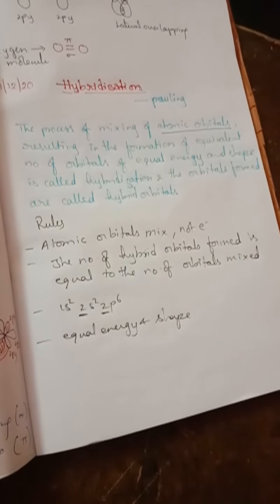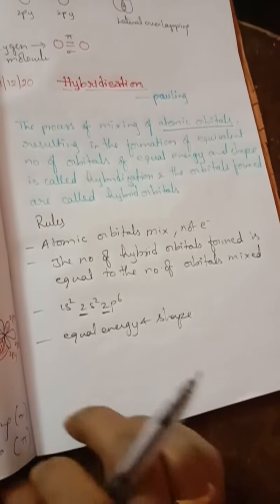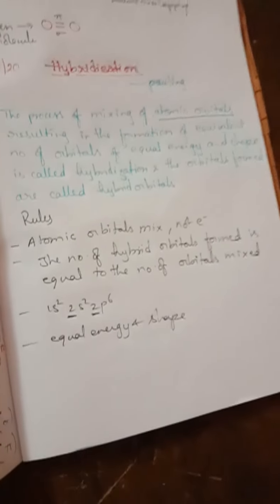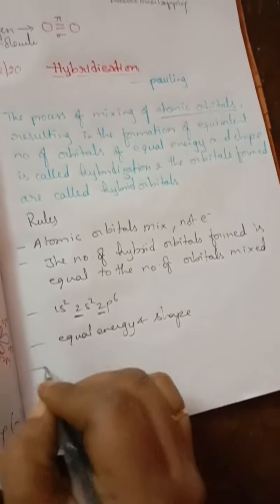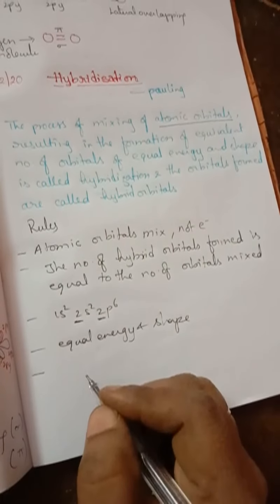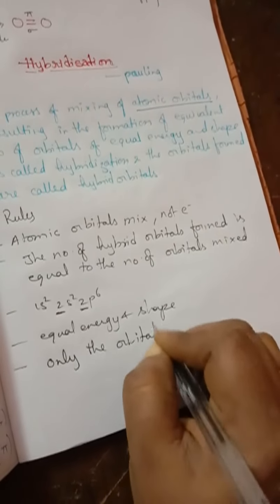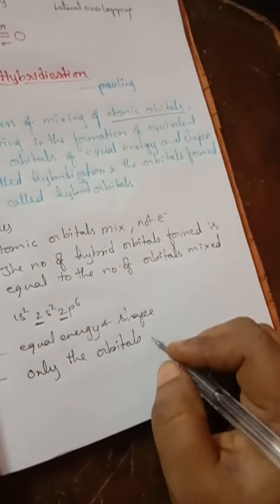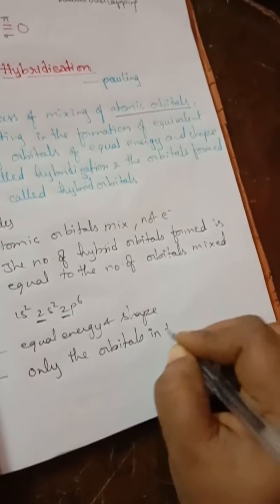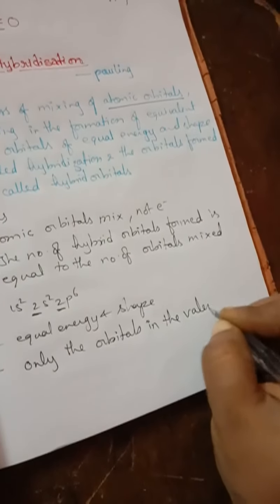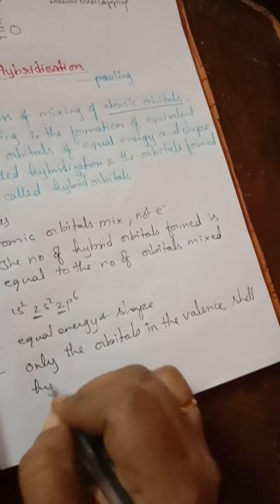And next, only the orbitals in the valency shell undergo hybridization. So which orbitals will undergo hybridization? Only the orbitals in the valency shell will be hybridized.